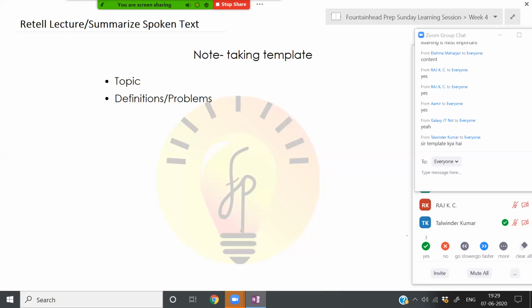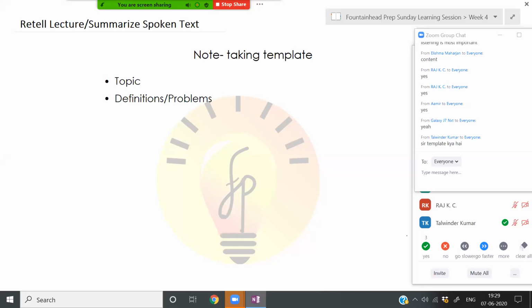Okay. So Talvinder, template again. We'll come to template. Now let me tell a few things about template. A lot of people resort to template. Now, if you are aiming for a very good score, that is, if you are aiming for a 79 plus score, template is not the right way to go about it. If you use template, you will be focusing on a lot of fillers rather than the actual content.